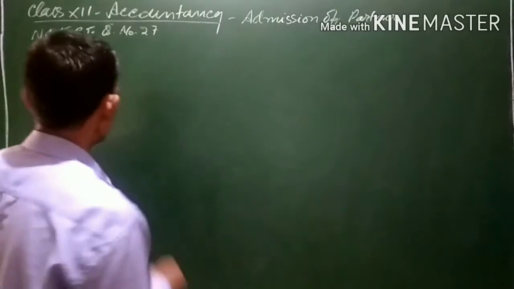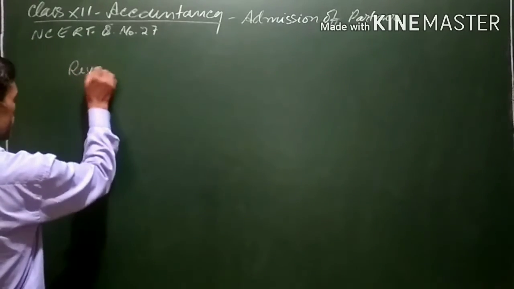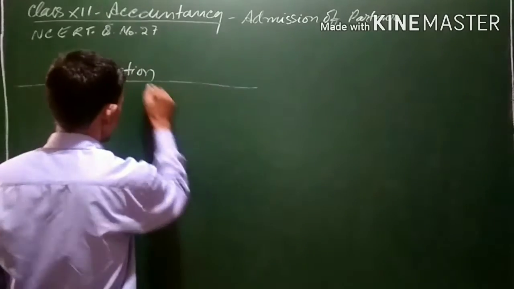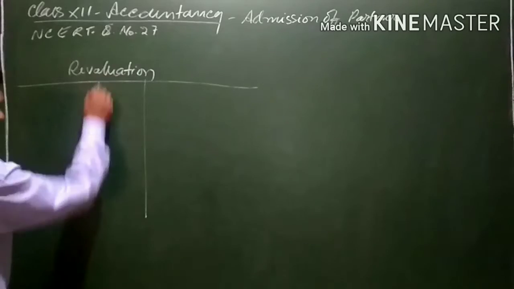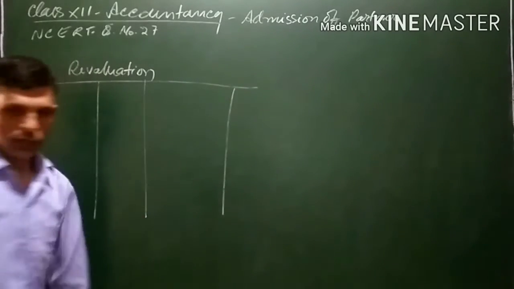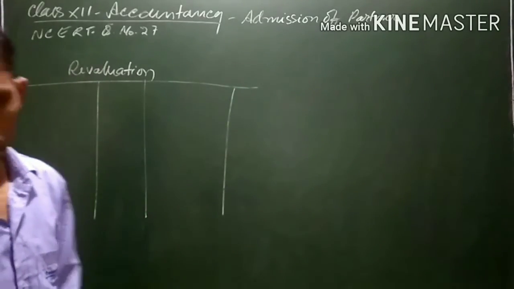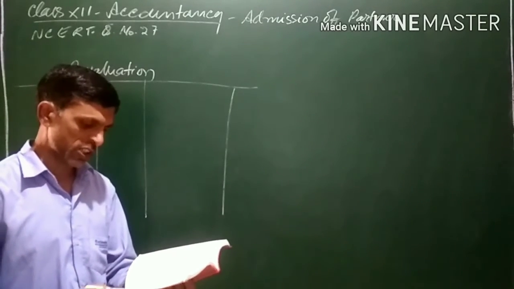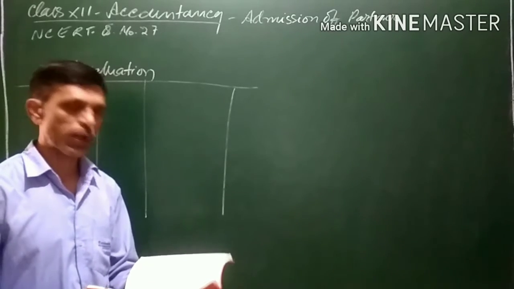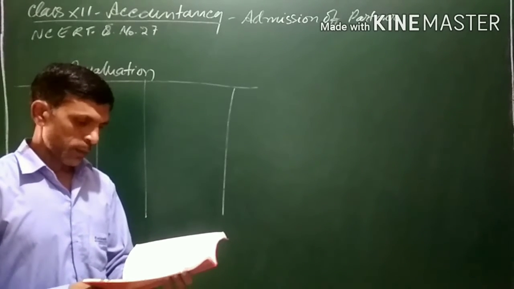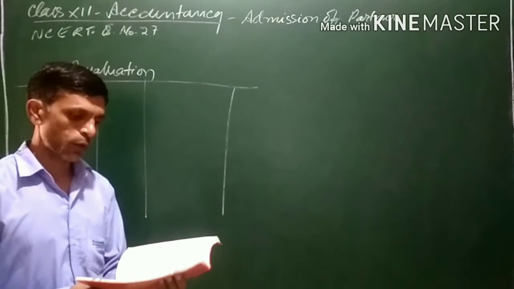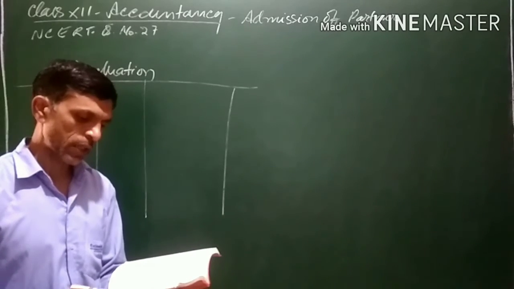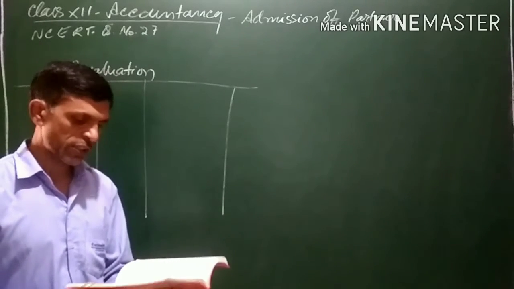First of all, come to the revaluation account. It is given in the adjustment. By going through the adjustment, you can see what the various assets and liabilities being revalued are. First, the plant is to be appreciated to 1,20,000. In the original balance sheet ending on 31st December, the value of the plant is given as 1 lakh, but it is to be appreciated.